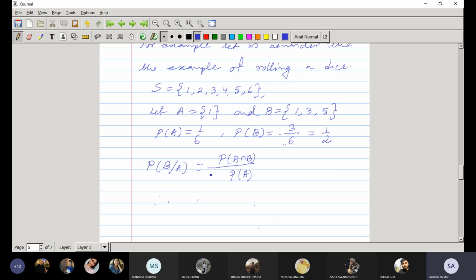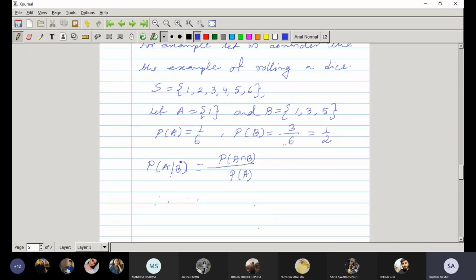Here what we are finding is not probability of B condition A, but A condition B. What is the meaning of A condition B?